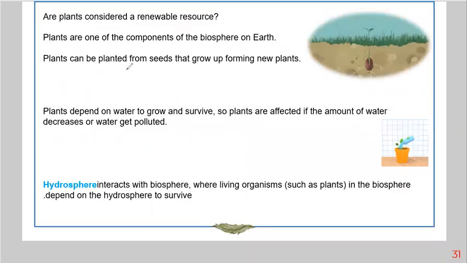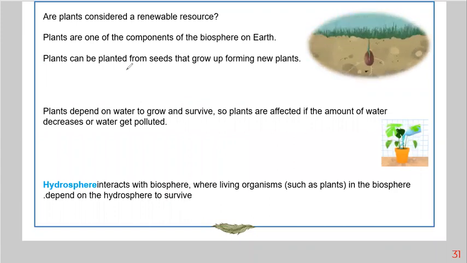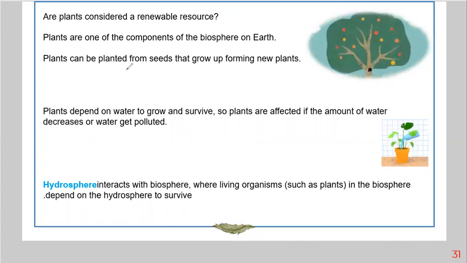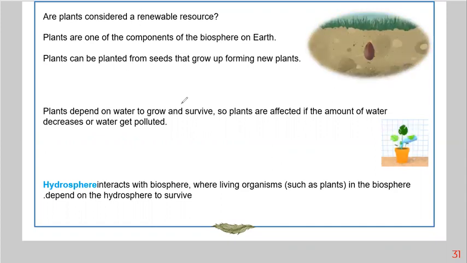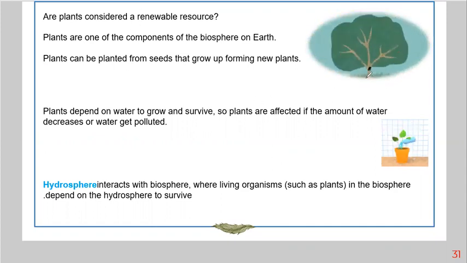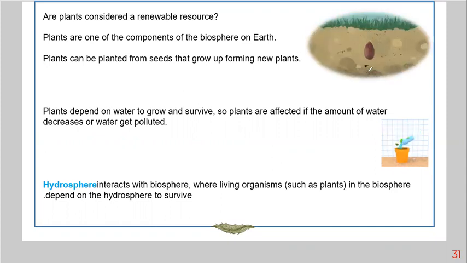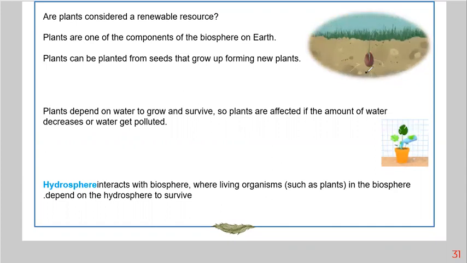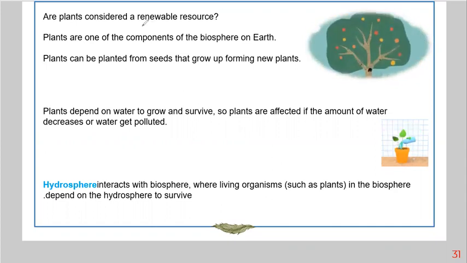Okay, and are plants considered as a renewable resource? Of course. The plants have their own cycle as well. We put the seed into the ground, and then the seed forms a tree, and this tree gives us seeds, and we plant them over and over, and then the cycle is repeated. So this means that plants are considered as a renewable resource.